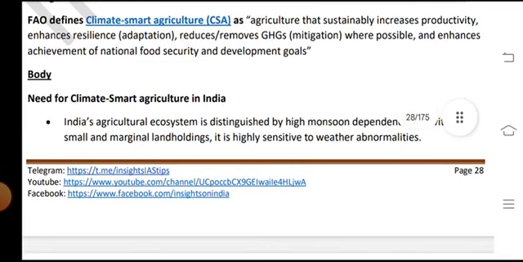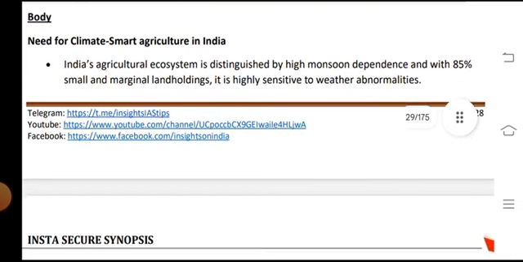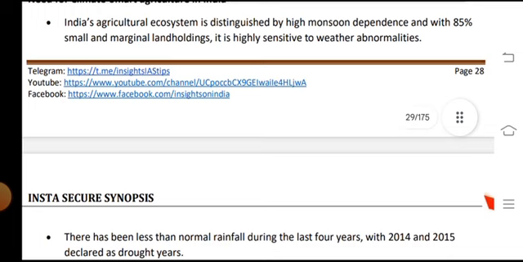Body: Need for climate smart agriculture in India. The Indian agricultural ecosystem is distinguished by high monsoon dependence and 85% small and marginal landholdings. It is highly sensitive to weather abnormalities.